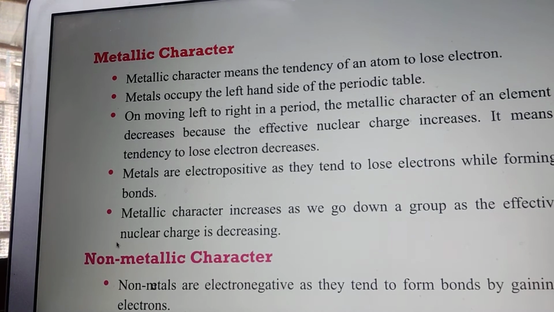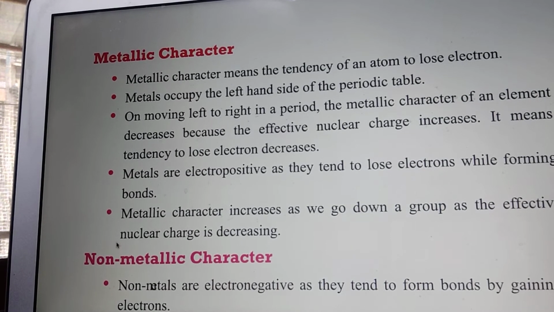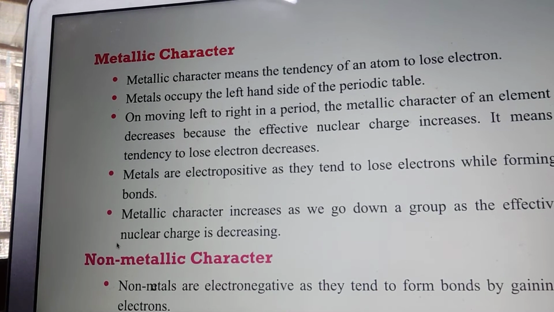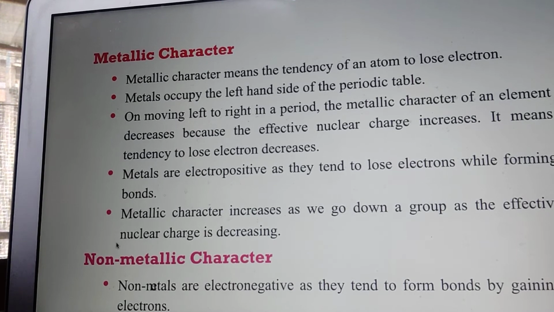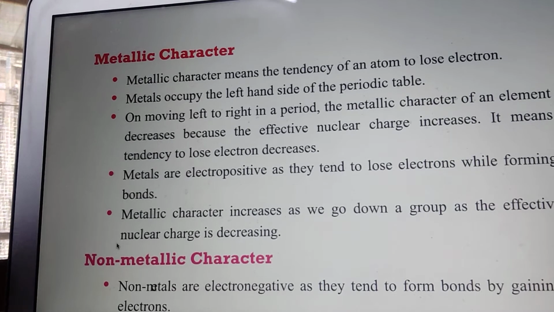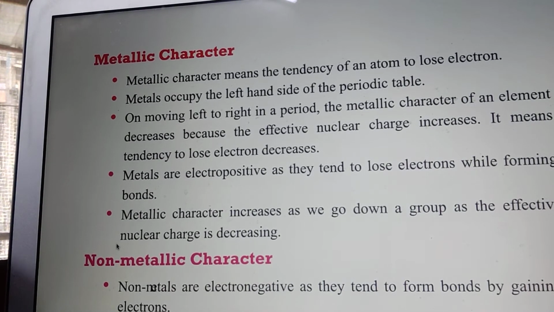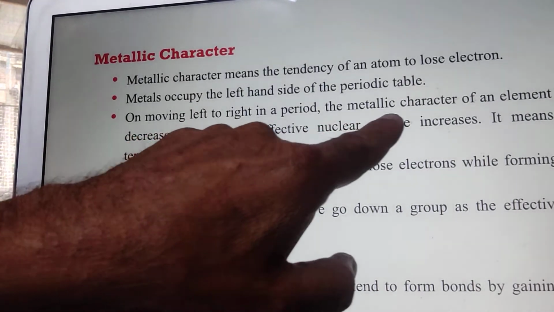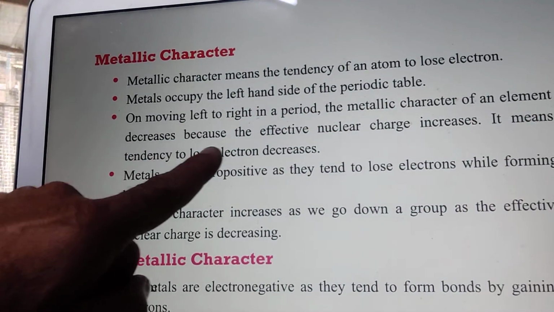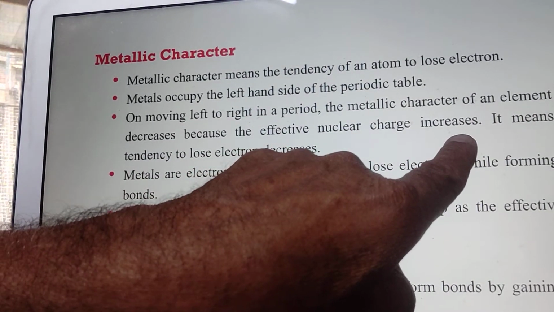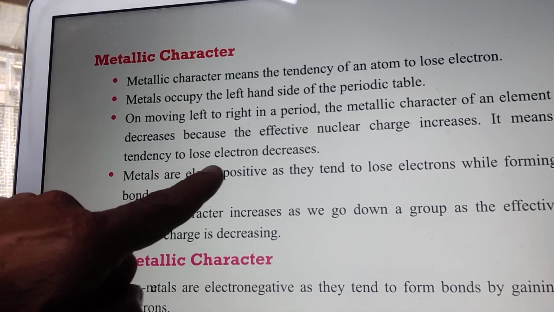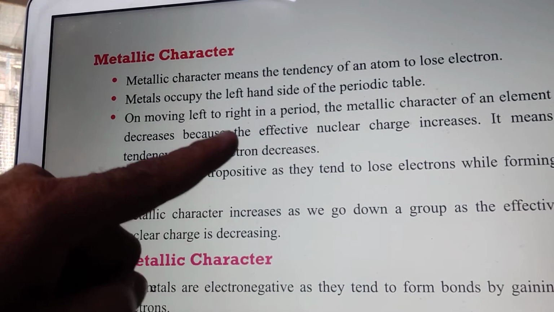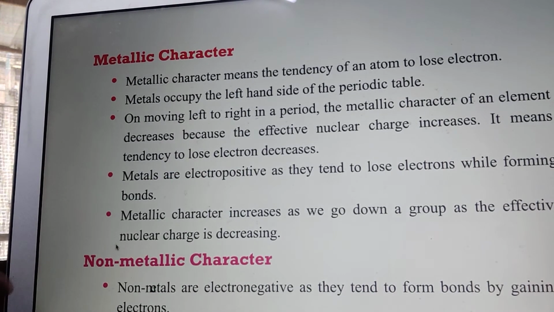If you see in the periodic table, metals are on the left hand side, and as we move further in a period, the metallic property decreases. The losing of electrons decreases and gaining of electrons increases. So non-metallic property increases as we move from left to right in a period. On moving left to right in a period, the metallic character of an element decreases because effective nuclear charge increases. It means the tendency to lose electrons decreases. If the tendency to lose electrons decreases, the metallic character will decrease.